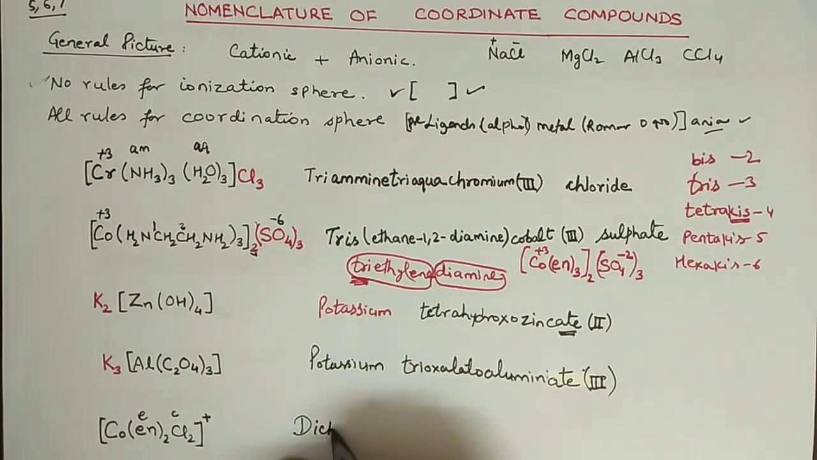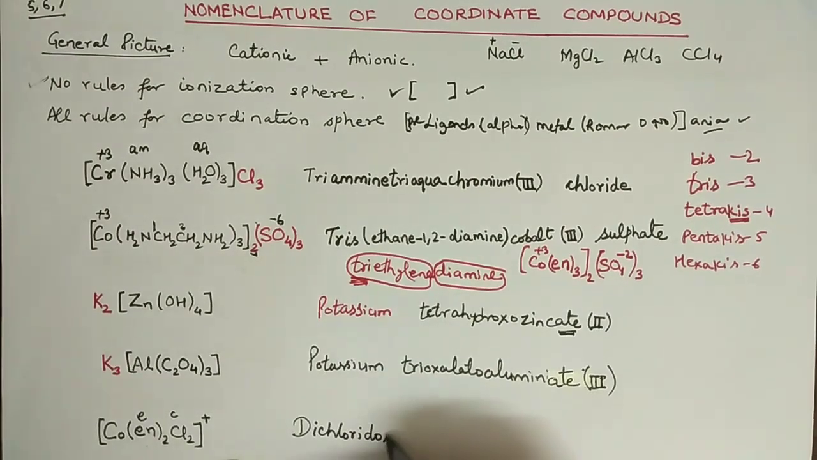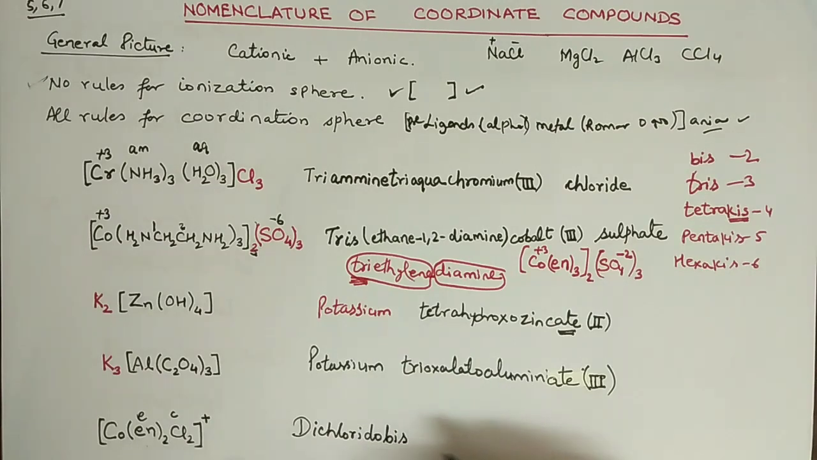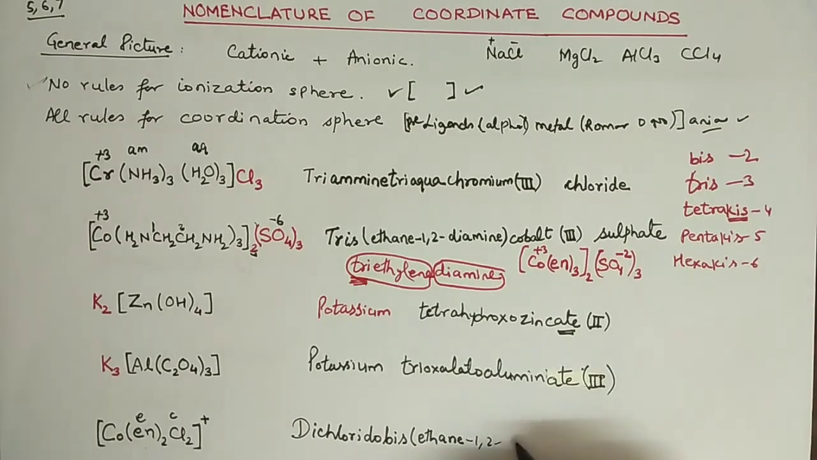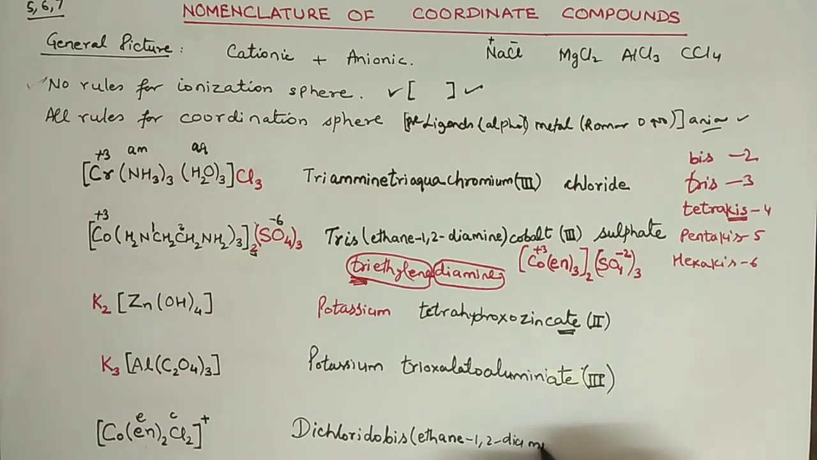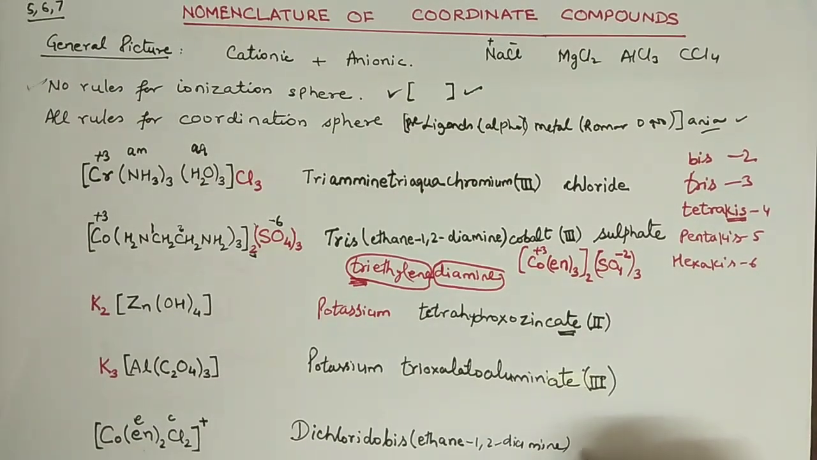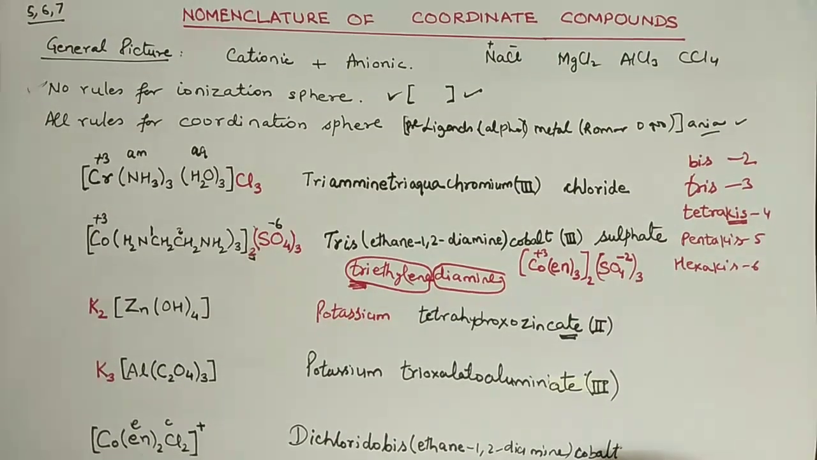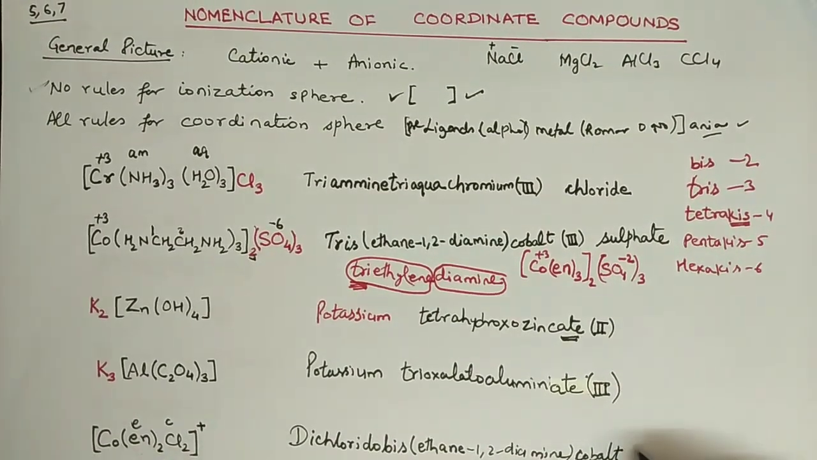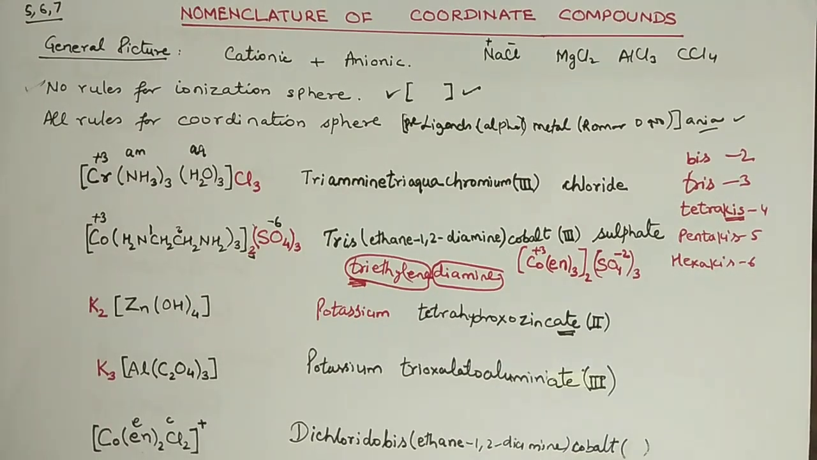So dichlorido, and then bis, and then in bracket you have to write ethane 1,2-diamine, brackets close, then cobalt. Do not write cobaltate because this part is cationic part, so cobalt with bracket.